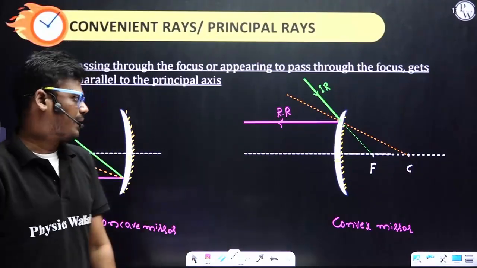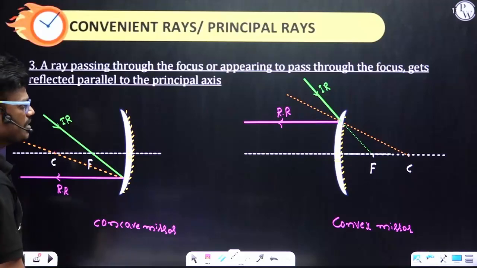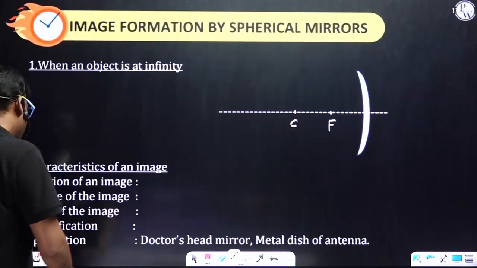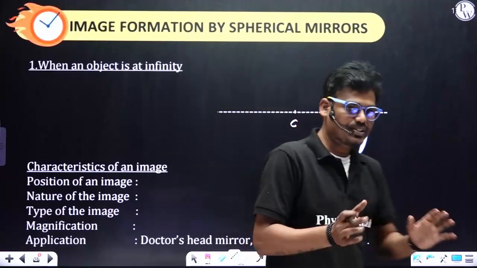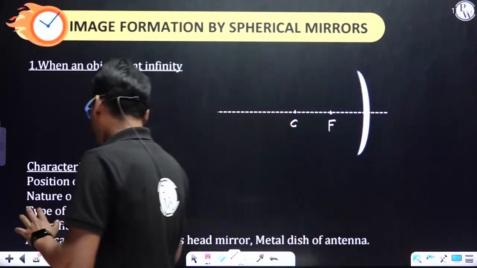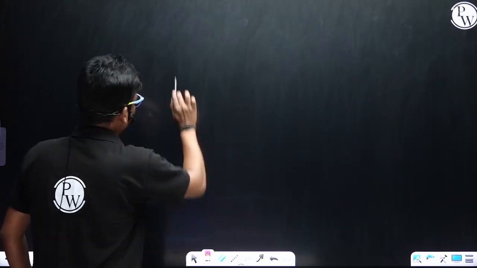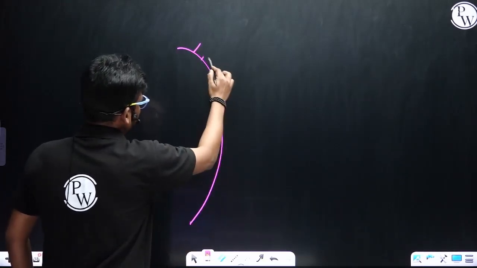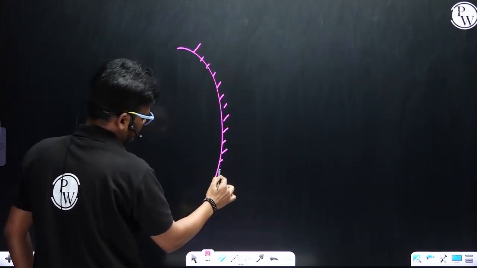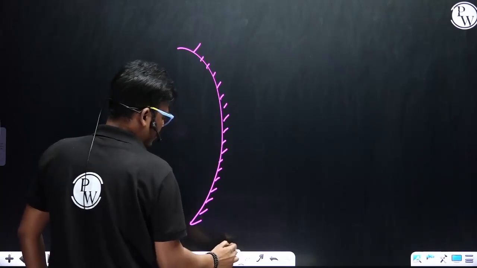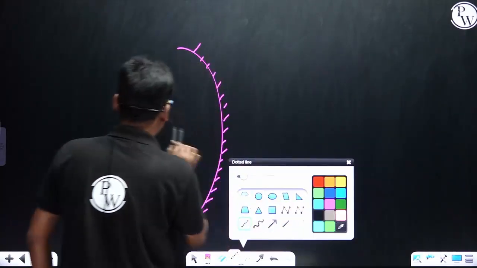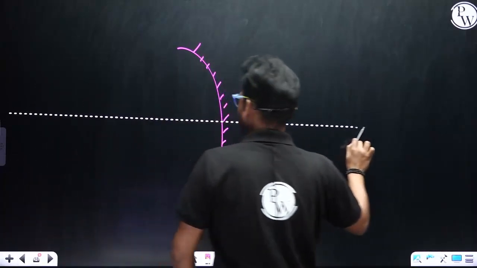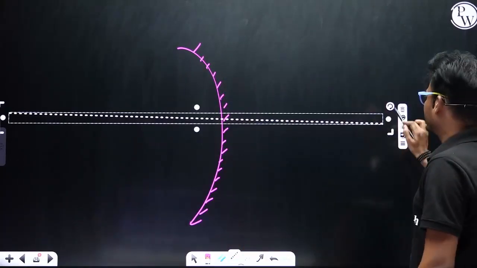Got it? Right. Yes, image formation by spherical mirror. This is the first case. So let's try to understand. Let's consider a spherical mirror. This is the spherical mirror. And let me consider this is the axis. What axis? That is the principal axis.